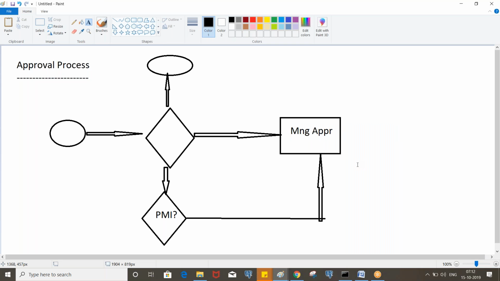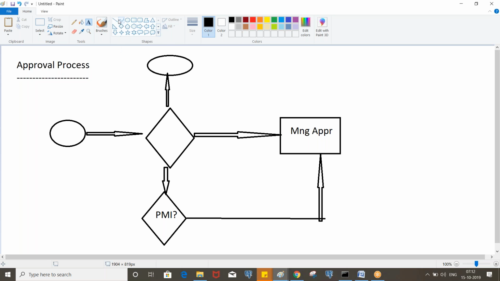Okay. So once it goes to the manager, the manager can either approve or reject it, right? Let's say if the manager approves, again we need to determine whether the loan officer approval is required. That is the next level of approvals. Okay.